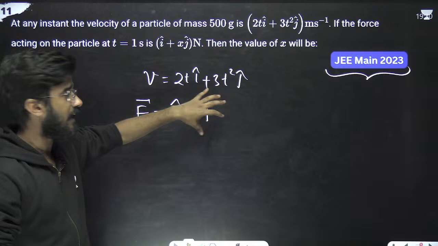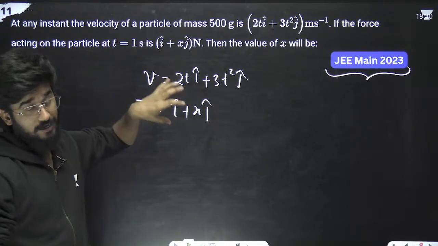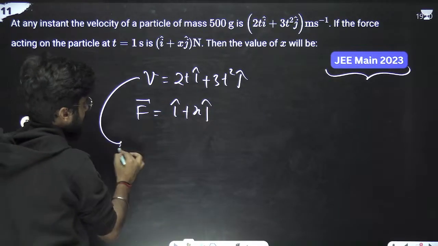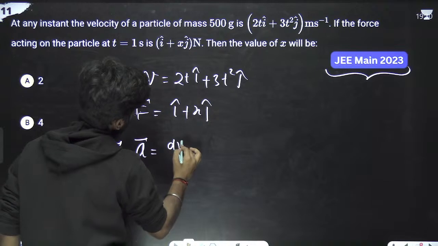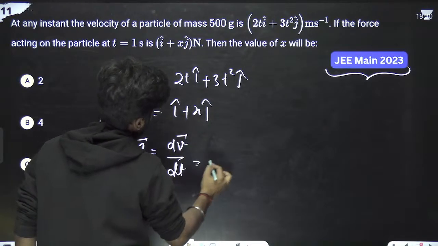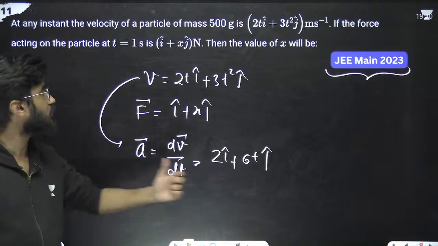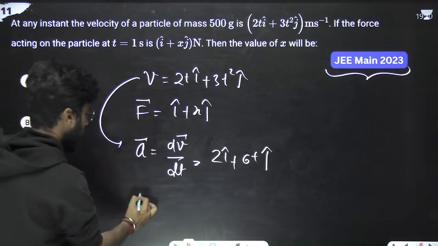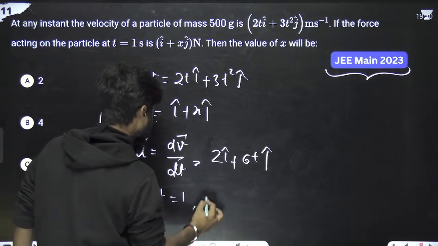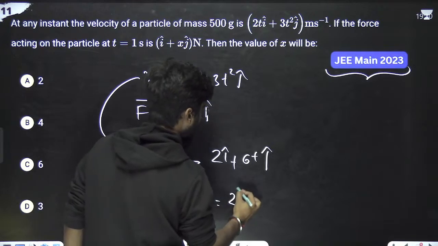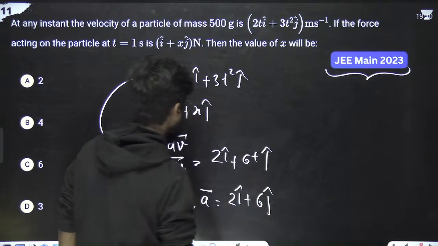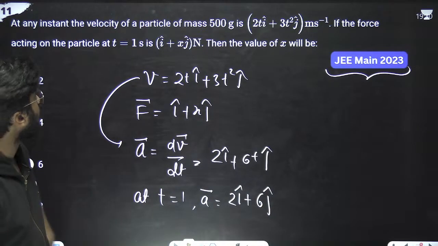It means we have to simply find the acceleration first of all from the velocity. Acceleration is dv by dt, so just differentiate it. What will it be? 2i cap plus 6t j cap. Correct? This is the acceleration. Now at t is equals to 1, acceleration is 2i cap plus 6 j cap.